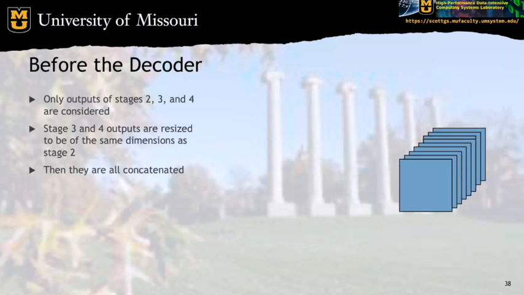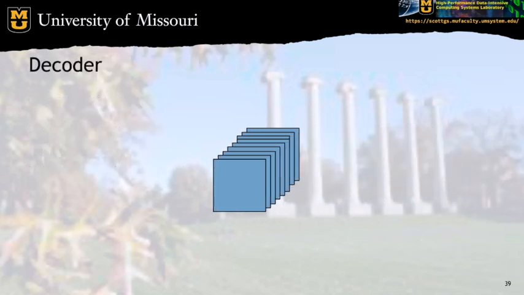That upscaling is performed so that these tensors can all be concatenated together. And this set of concatenated tensors is the input to the decoder. So let's now talk about what takes place in the decoder.